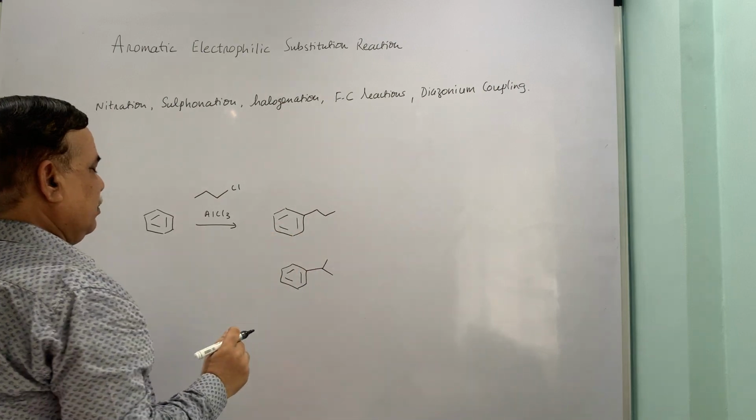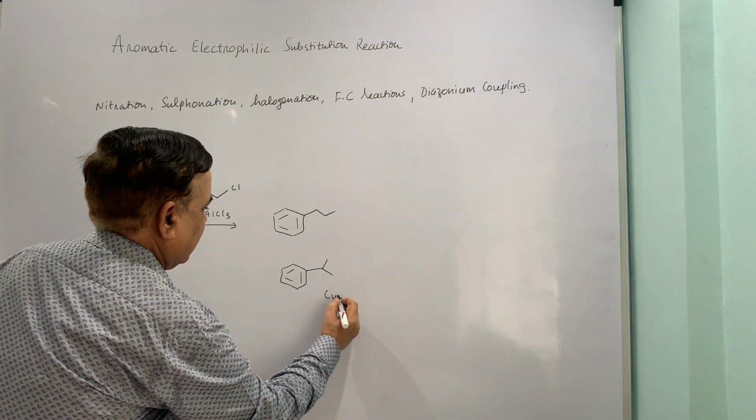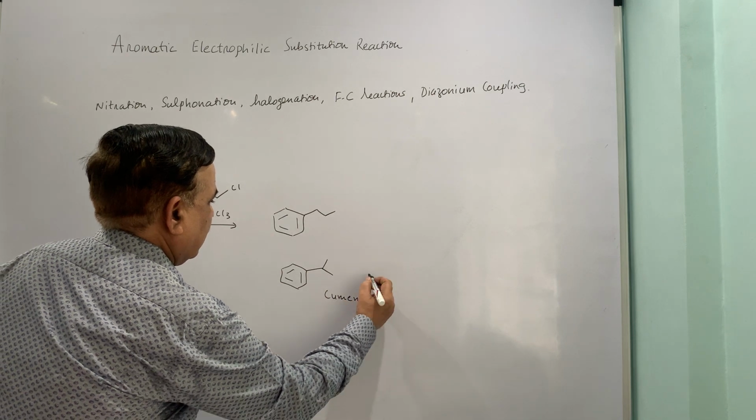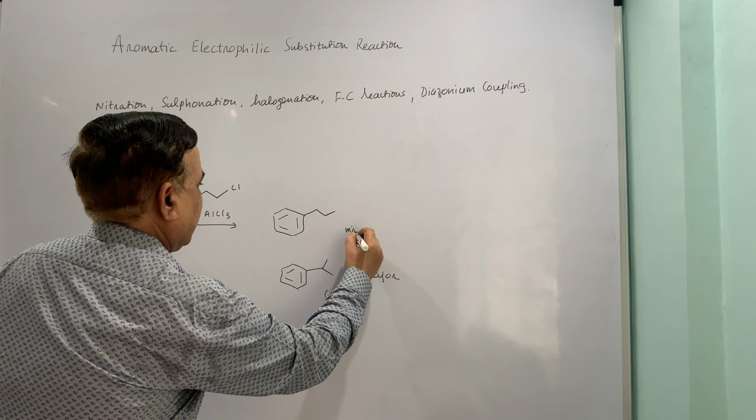Now this is n-propyl benzene, and isopropyl benzene is also known as cumene. This is going to be a major product, this is going to be a minor product.